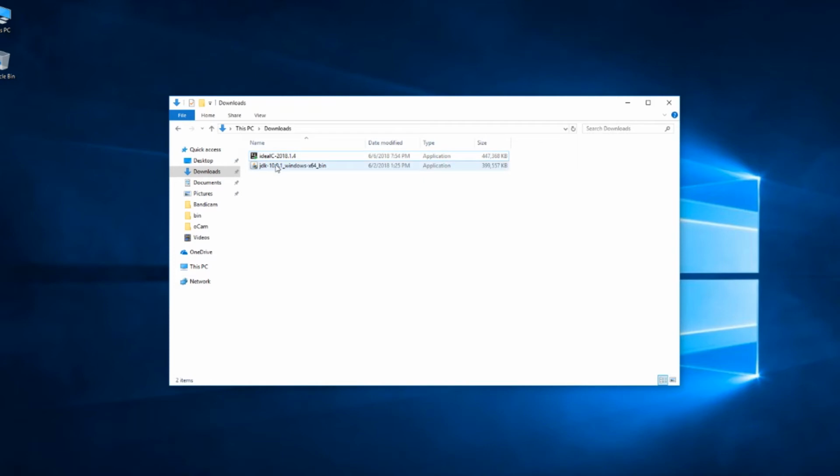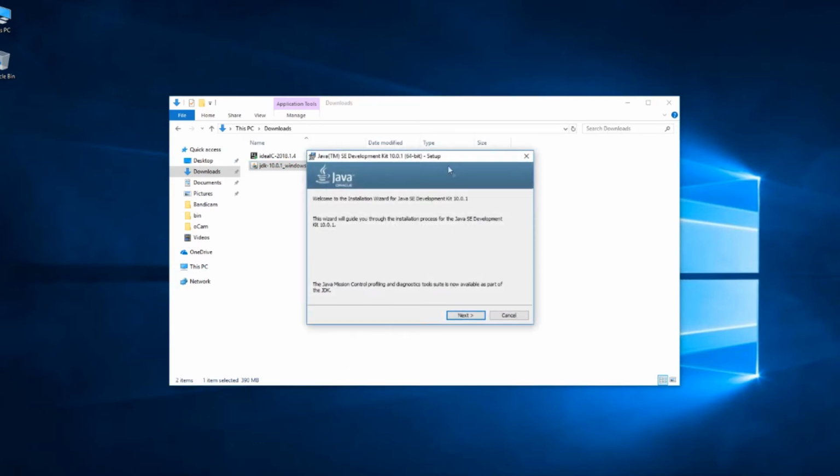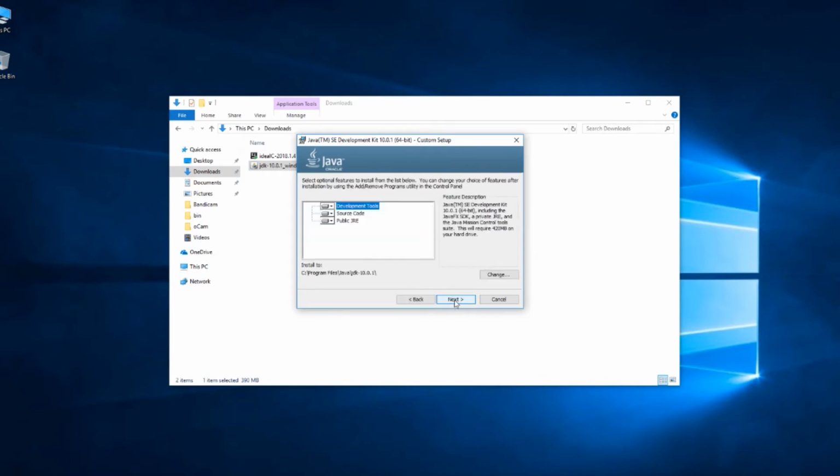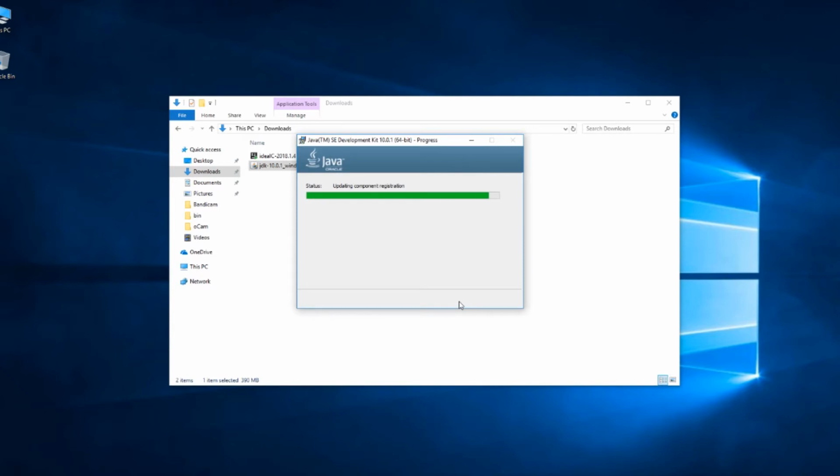So first we'll install JDK. Double click on JDK installer. The system asks for permission to install. Click yes. We can see here welcome screen of Java Development Kit. Just click next. And you will definitely need this installation path of JDK. For our case, by default, it's C, Program Files, Java, JDK and its version. Just click next and installing now.